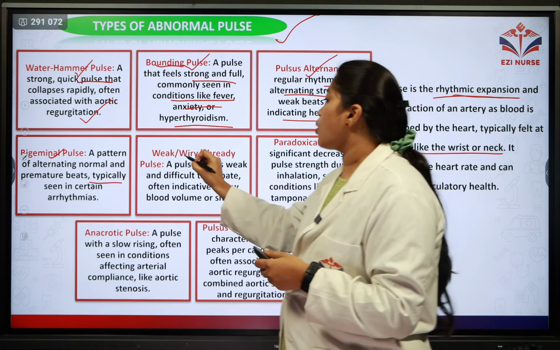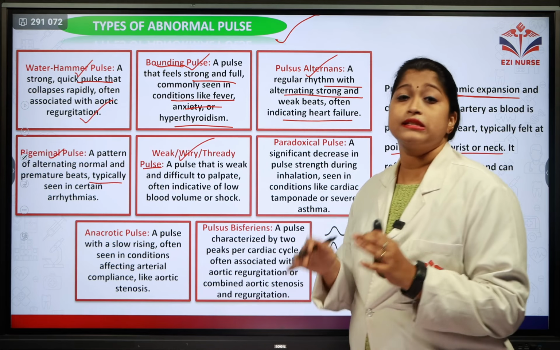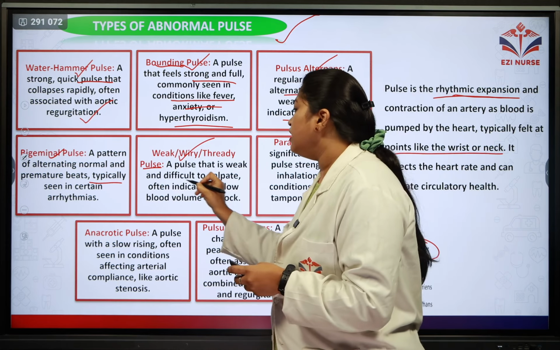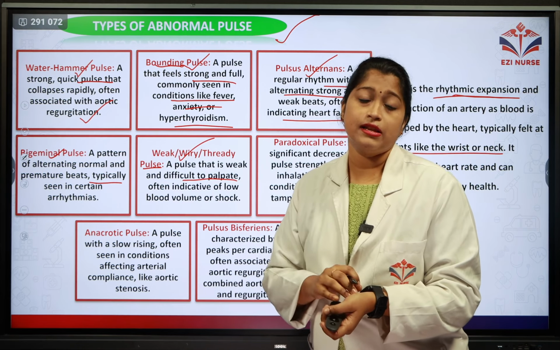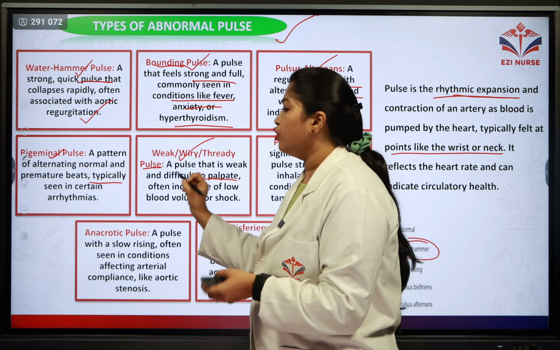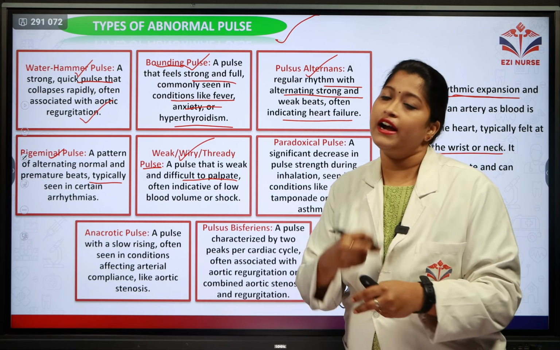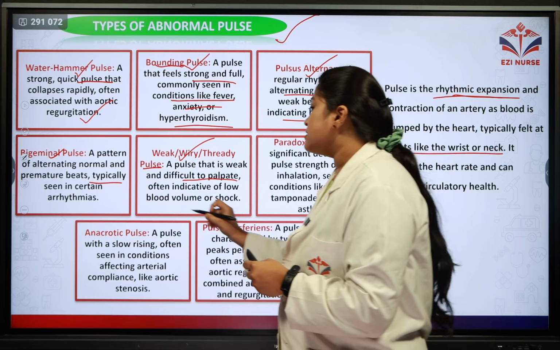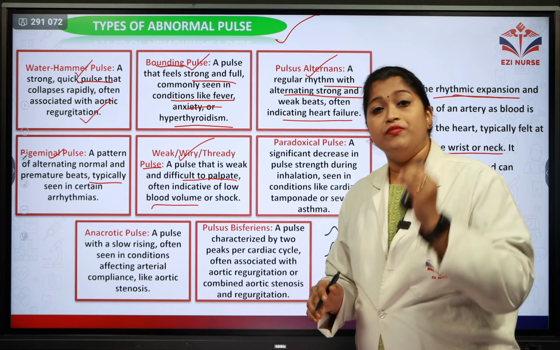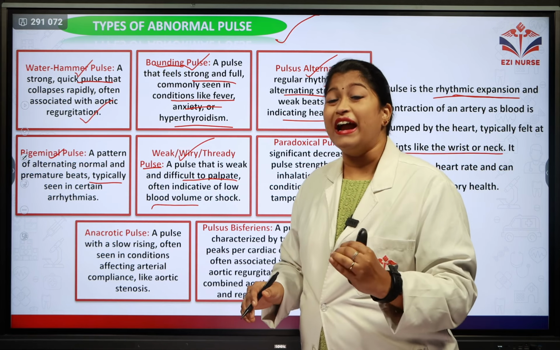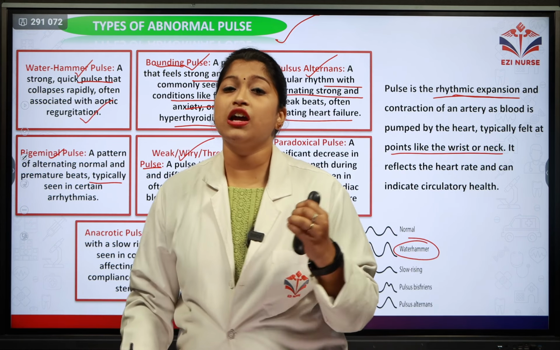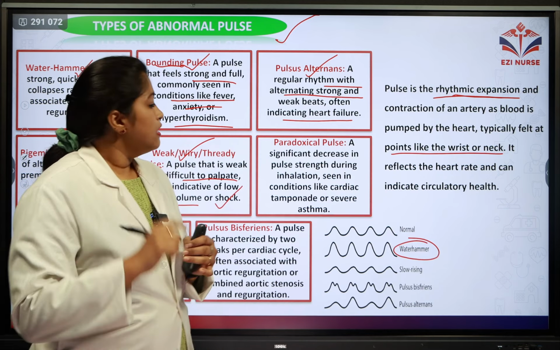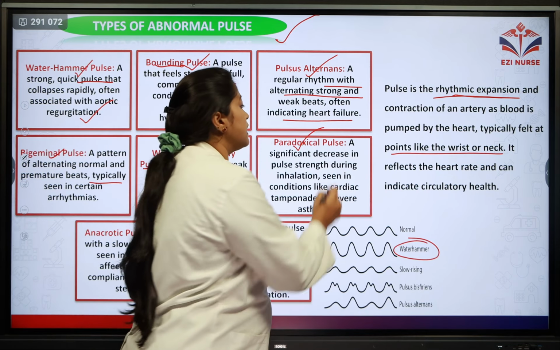The next type is weak, wiry, thready pulse. It's a pulse that is very weak and difficult to palpate. When you're palpating, you can feel this kind of very difficult to palpate pulse, and it is indicating low blood volume. There is a decreased amount of blood in that person, or if the person is in shock, you can feel this weak, wiry, thready pulse.